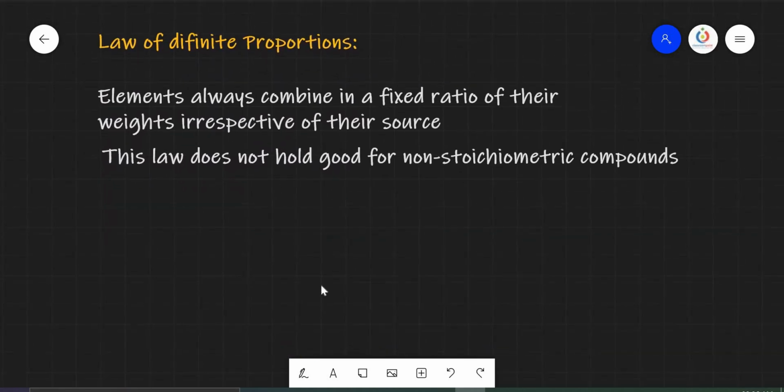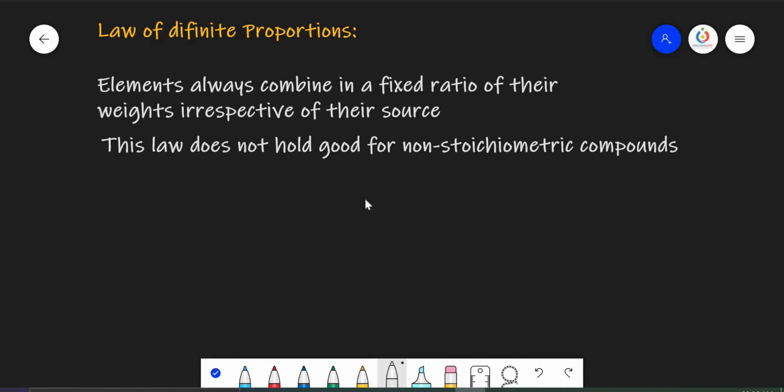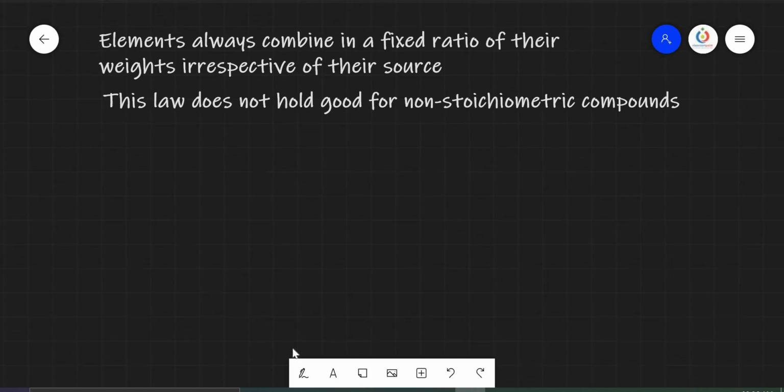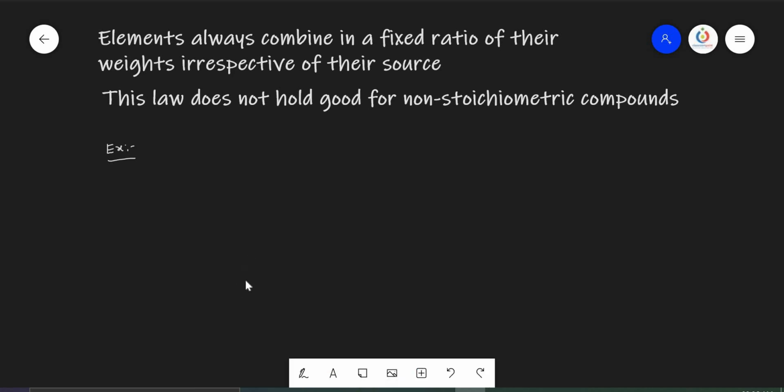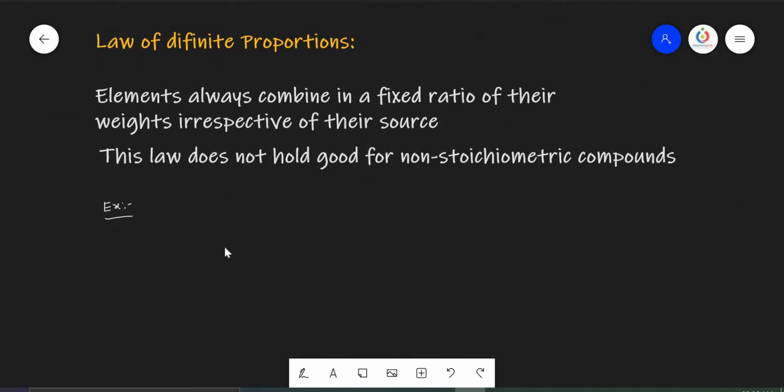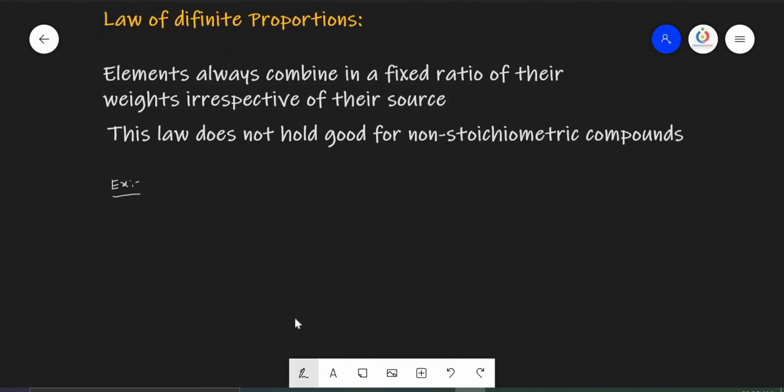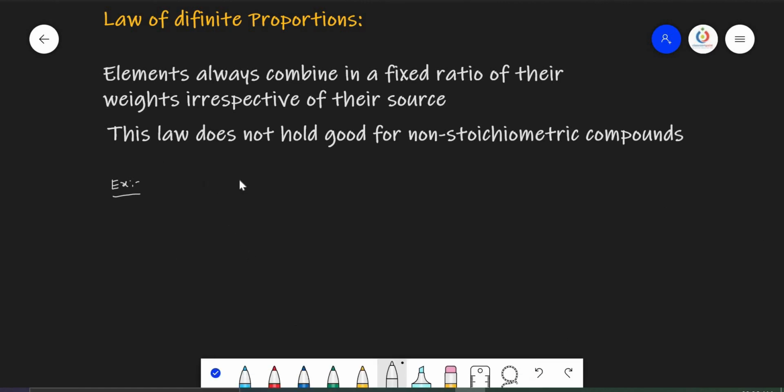Now let us see the law of definite proportions. According to this law, elements always combine in a fixed ratio of their weights, irrespective of their source. So let us see one example. The law of definite proportions is also called the law of constant proportions. So the combination remains constant. I will take an example.